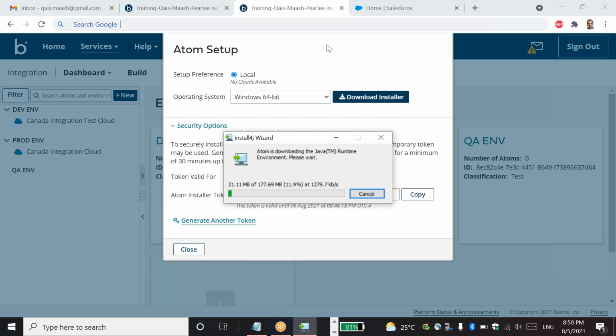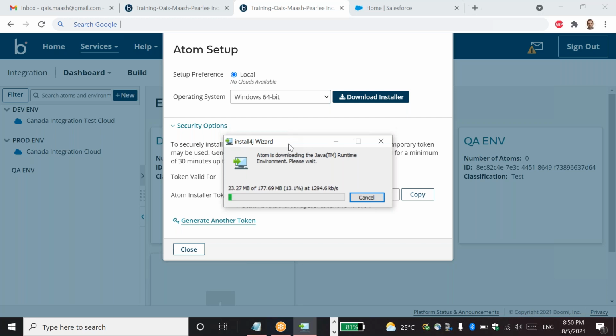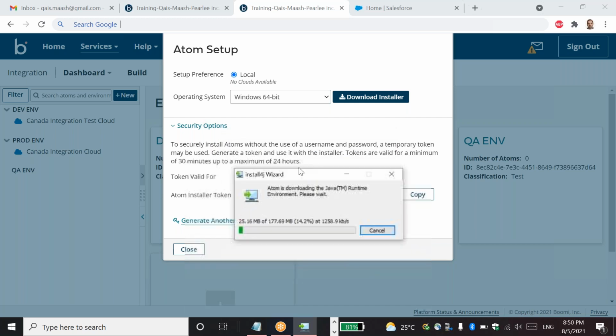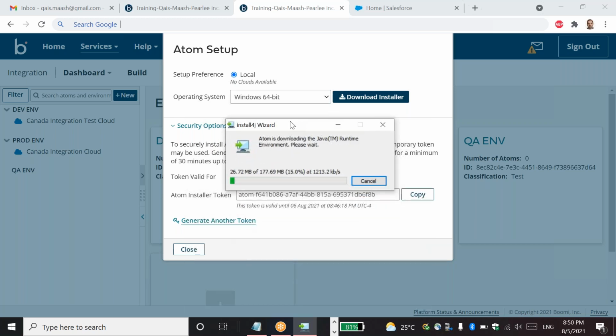So this says here token valid for 24 hours. Does that mean if I use it after 2 days, I need to get another token? No, it's valid for the time span it shows, right?